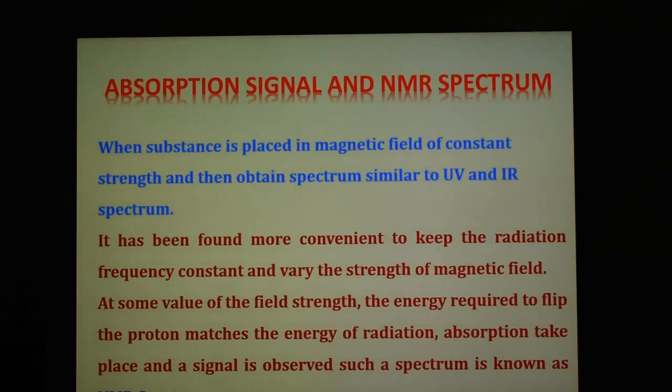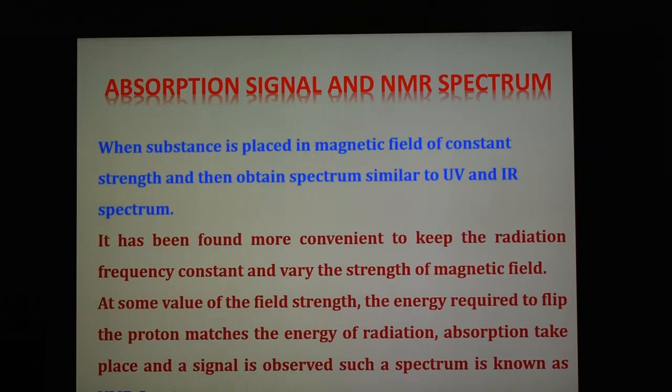The next important part of NMR spectroscopy is the absorption signal and NMR spectrum. As we know the principle of NMR spectroscopy, when a substance is placed in a magnetic field of constant strength, we obtain the spectrum in the same way as in UV and IR spectra, that is, by passing radiation and changing the frequency through the substance and observing the frequency at which radiation is absorbed.